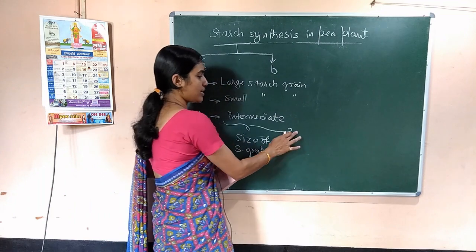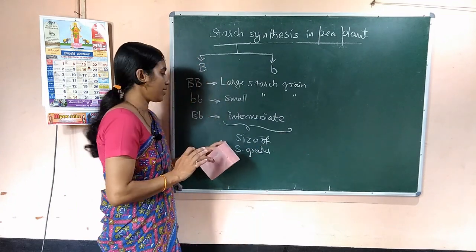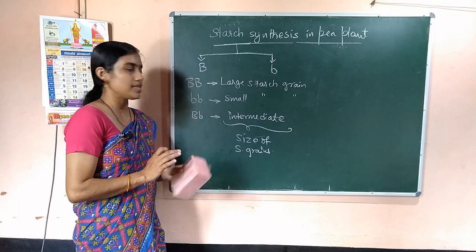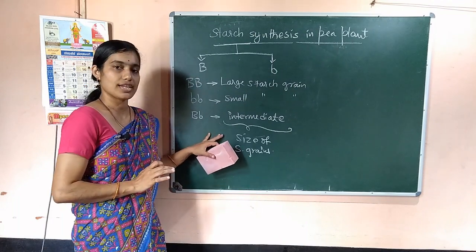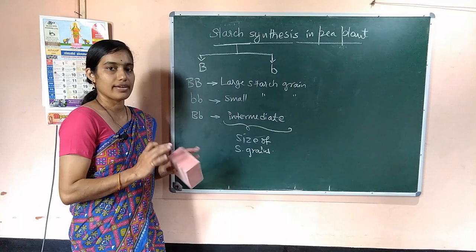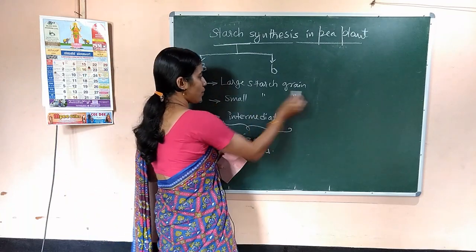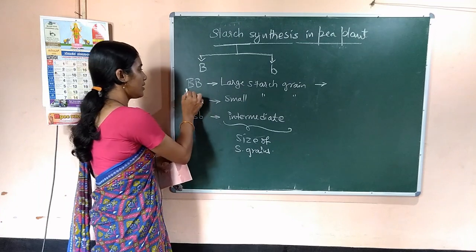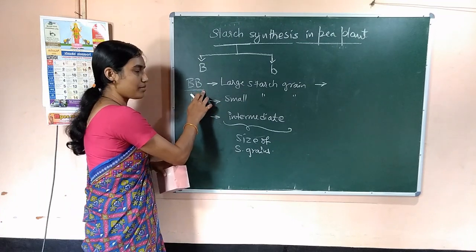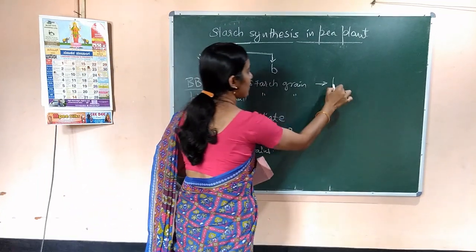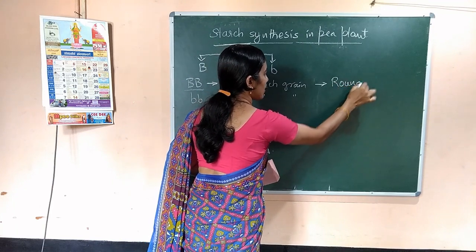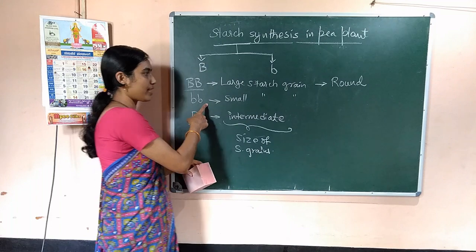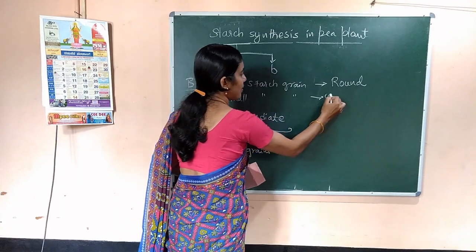And if you consider the shape of the pea seed, it is related to the size of the starch grains. If you consider the seed shape, then in this capital B condition, the seed will be round, and in this small b condition, the seed will be wrinkled.